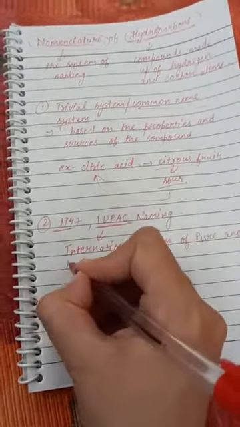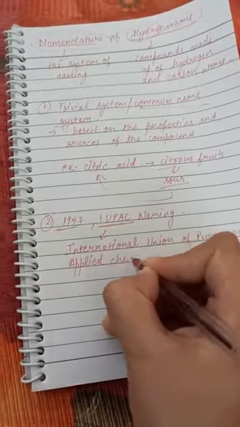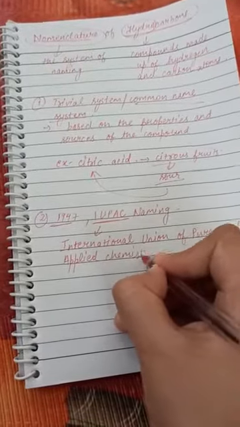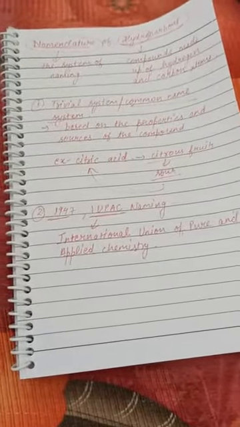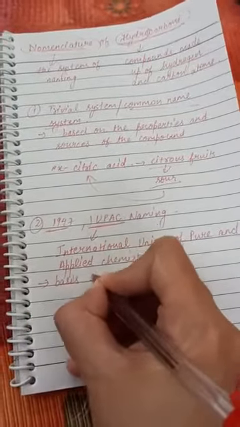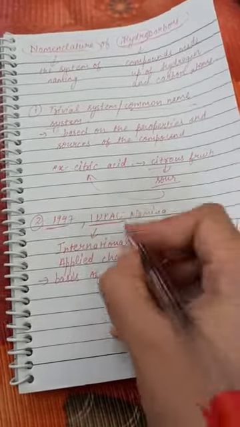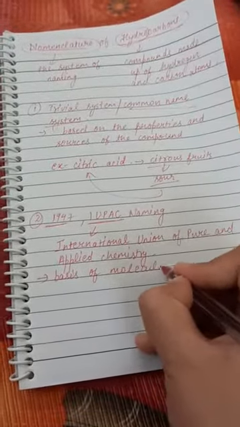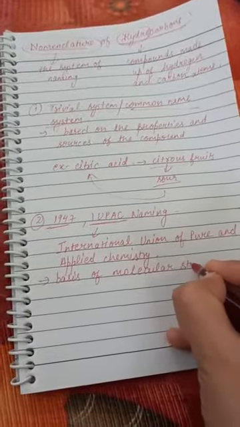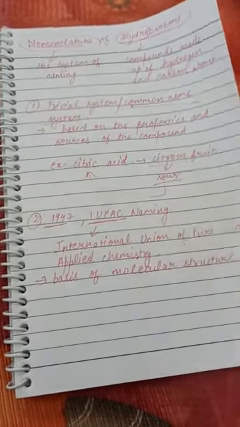This organization gave a set of rules to name organic compounds on the basis of molecular structure, so we don't need to remember all the properties and sources of the compounds for naming.